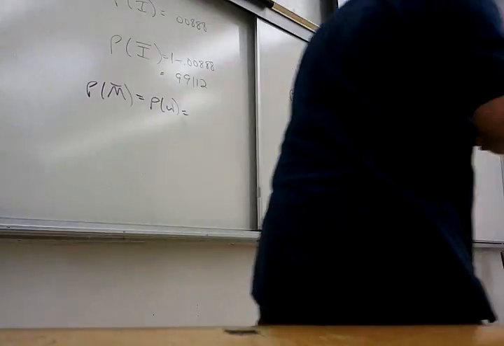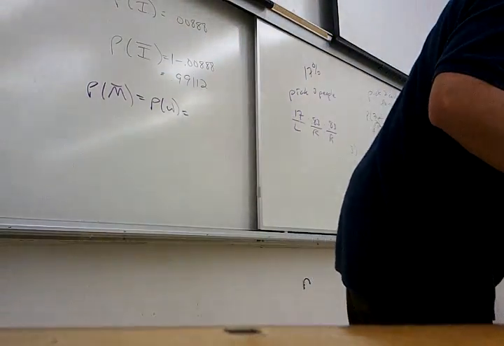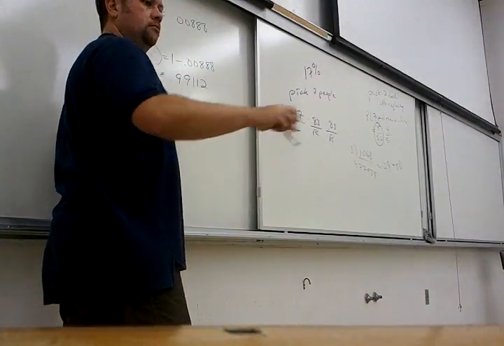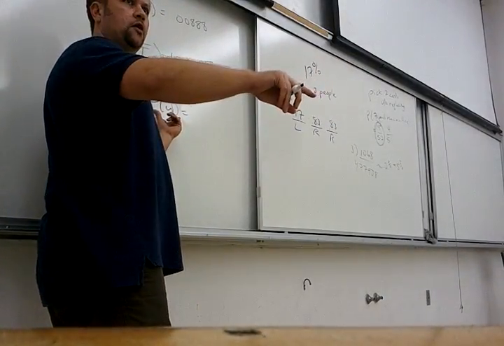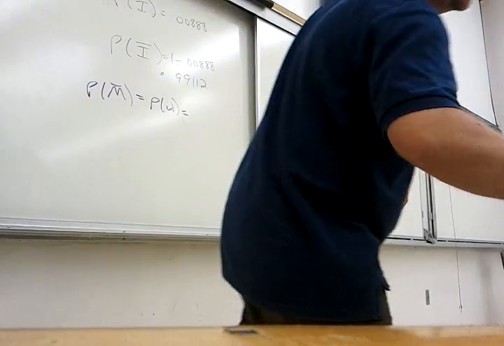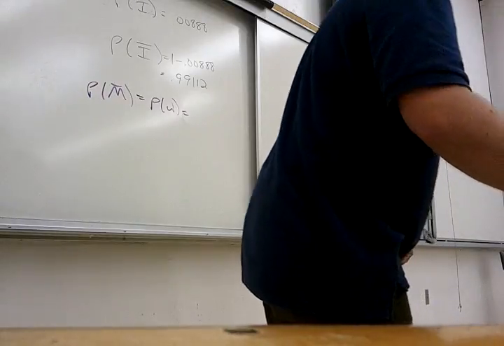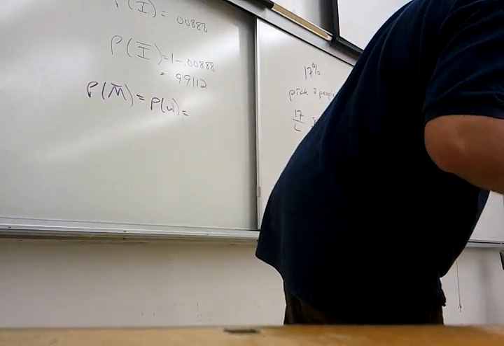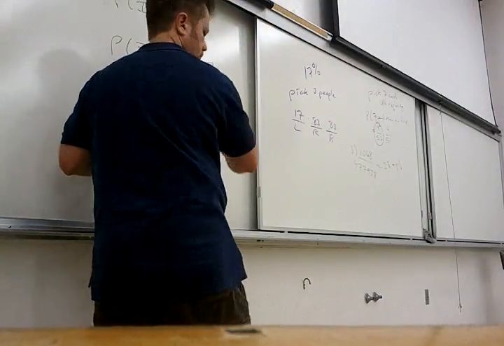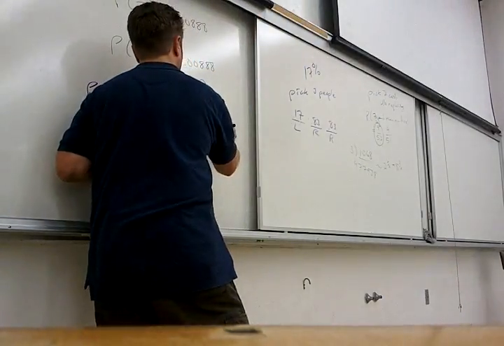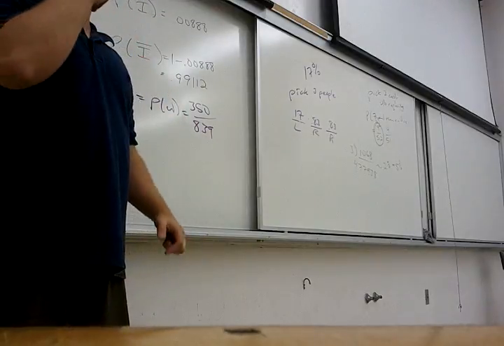How many women are there? So, probability of a woman. This whole thing is, right? How many women are there? 350, right? 350 out of how many people? 839. 839. Yay.